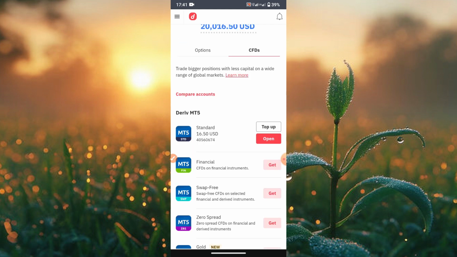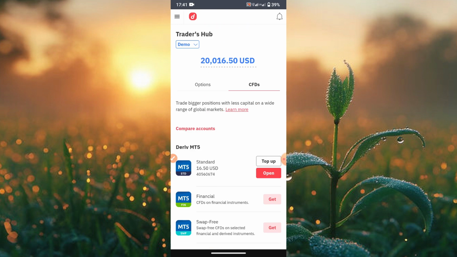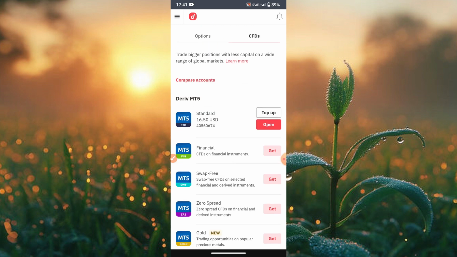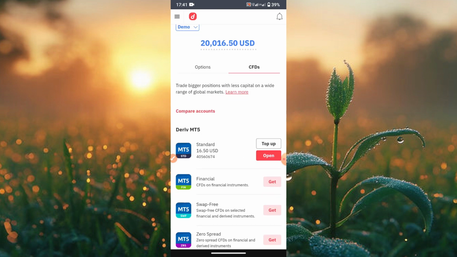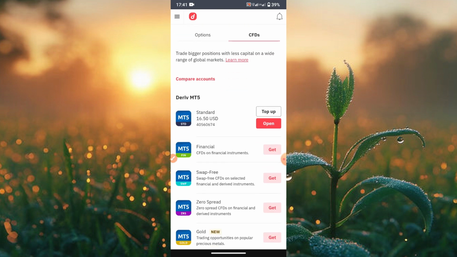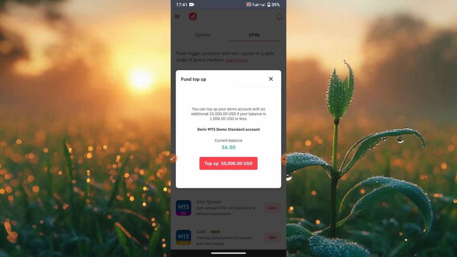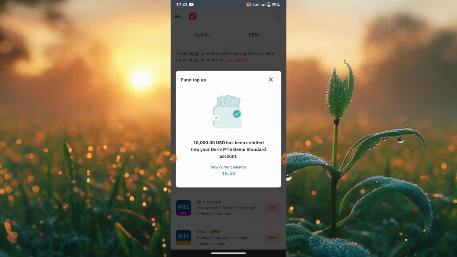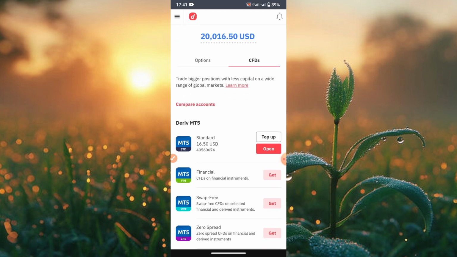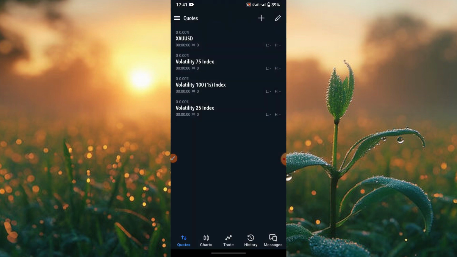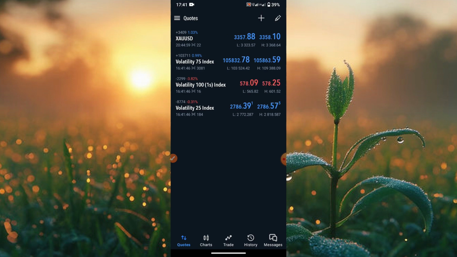Let's go back a little bit and let me show you something. There's a scenario whereby some people use their demo account and blow up their account. If you blow up the account, what you just need to do is come back to your Deriv, navigate to your demo account, click on CFD and click on top up. If I top up now, you see it will increase. Let me refresh. If I go to my MT5 now, instead of the $16 I reduced it to before, it will now be increased to 10,016 dollars.